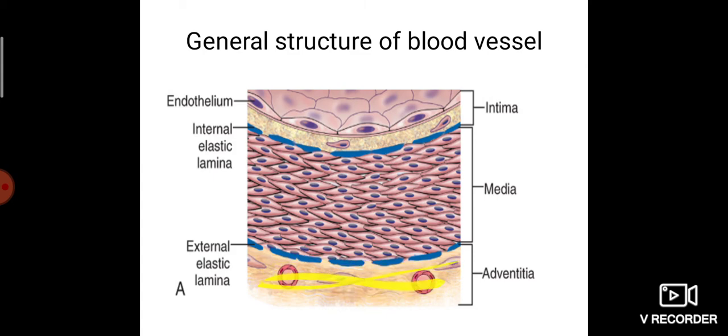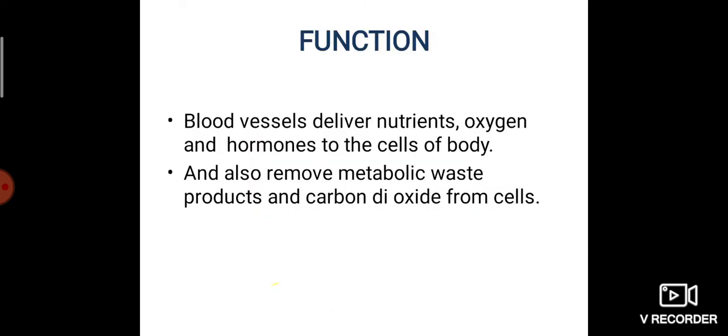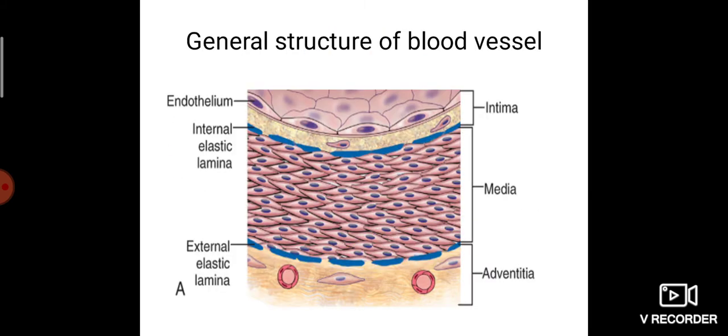Tunica adventitia is made up of connective tissue fibers, collagen fibers and elastic fibers. Then it also consists of a neurovascular bundle. You can see some arteries here. This is one artery supplying the tunica adventitia, that is, an artery supplying an artery. That is present in the tunica adventitia layer. So the tunica adventitia layer consists mainly of collagen fibers.